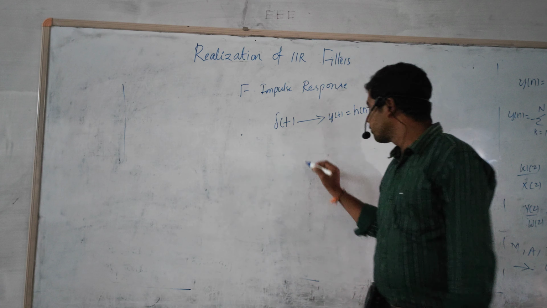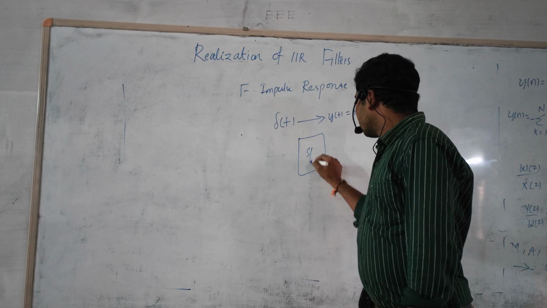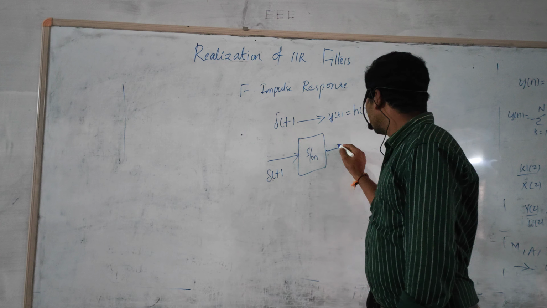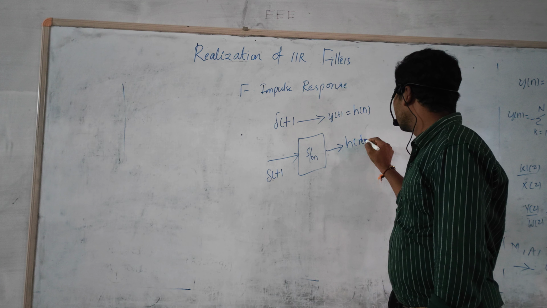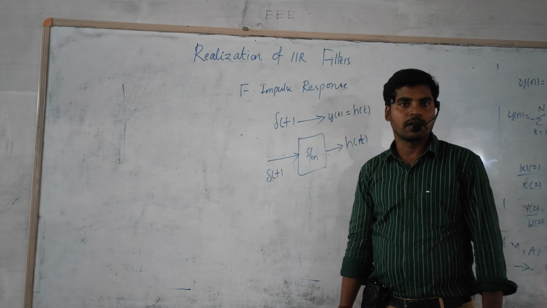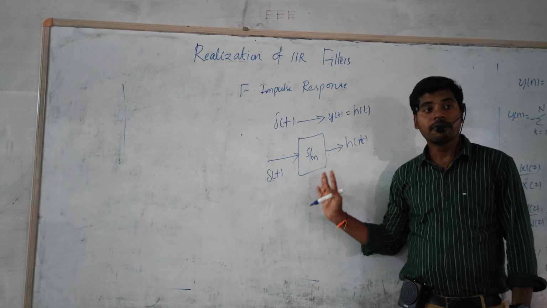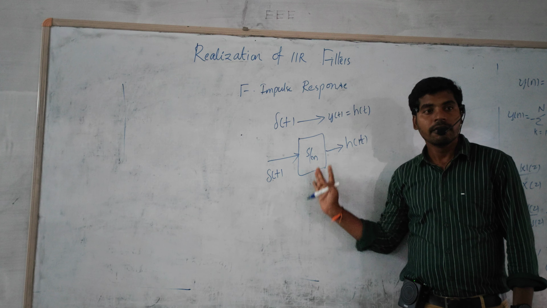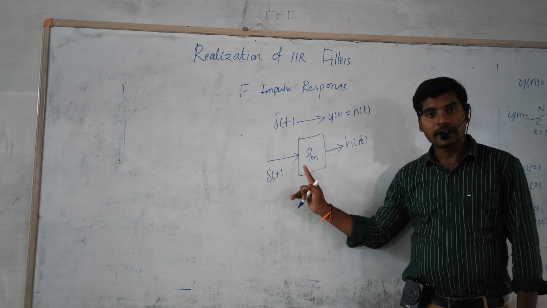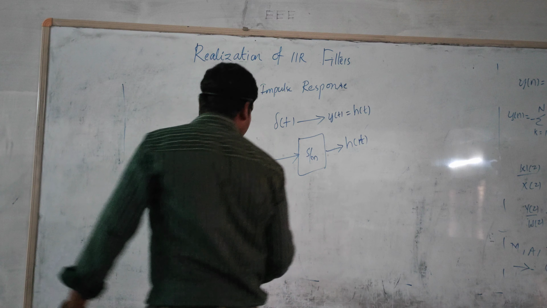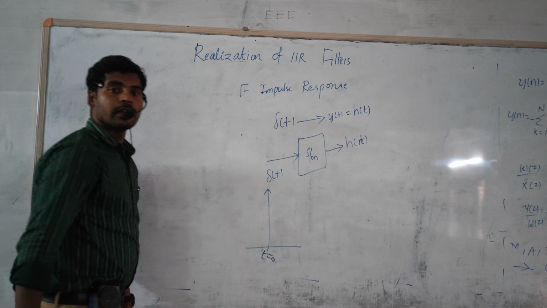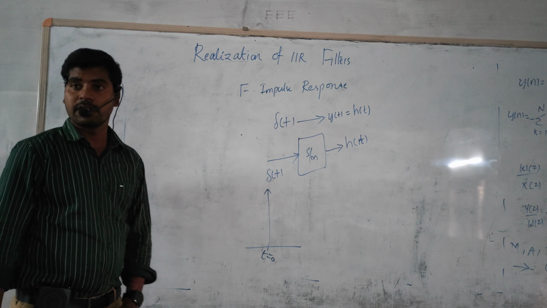Impulse means that suppose you have any system, and you apply the input del of t; the output is generally called h of t, if you are talking from the continuous time point of view. Impulse is when the input signal is del of t. Del of t is a Dirac delta function. We can also call it a unit impulse. That means the signal exists only at t equal to 0. This is generally called an impulse function.